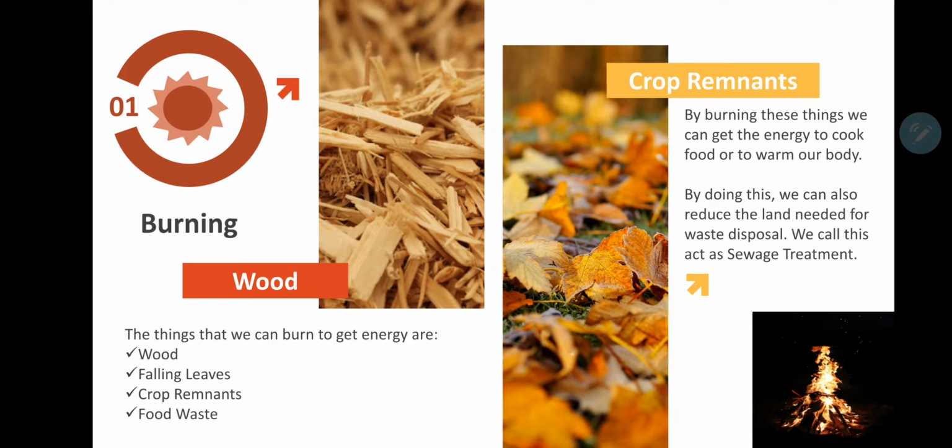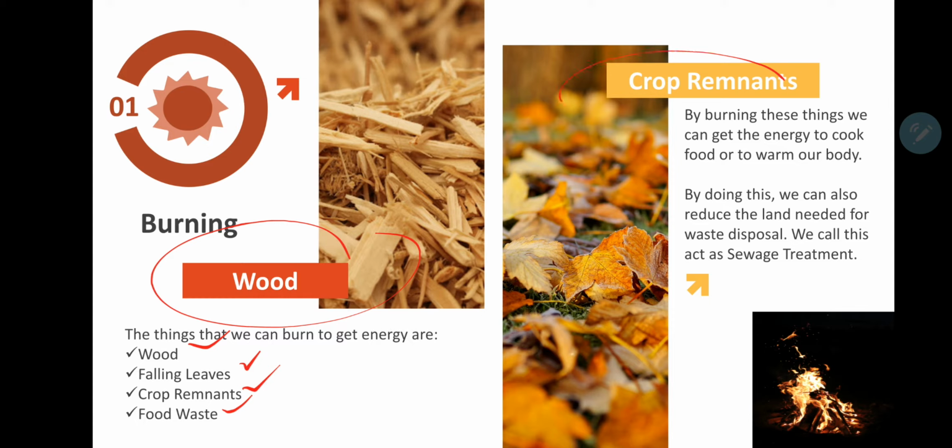So by burning wood, by burning falling leaves, by burning crop and food waste, we can create heat energy. We can create heat, we can create fire to cook our food, or at least we can warm our body with it.